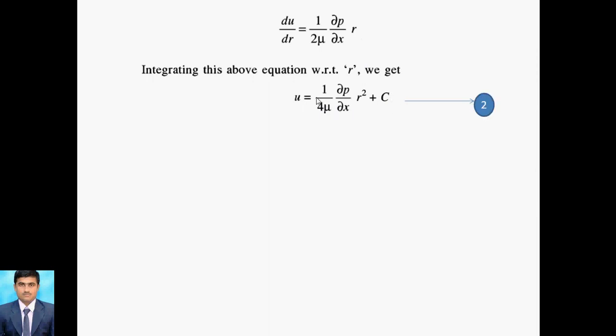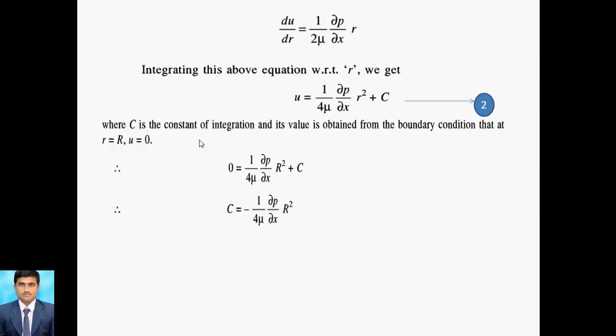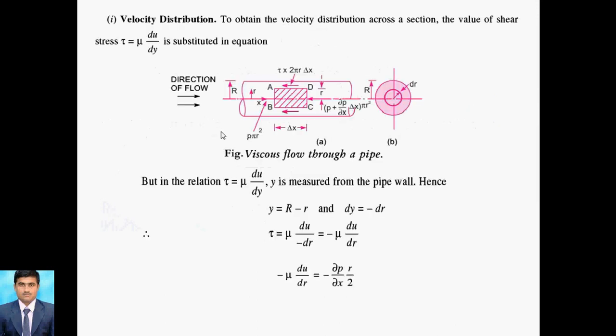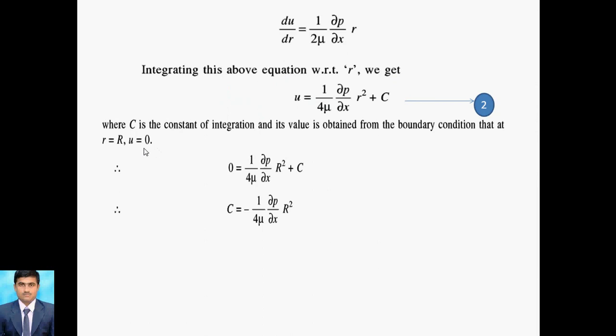So this is equation number 2, an important equation. Here c is the constant of integration. For the boundary condition, looking at the figure, small r becomes capital R and u is equal to 0, because at the wall the velocity is 0. That's why it's called a parabolic curve. So u is 0, small r is compared as capital R, and then we get the value of c and put it in equation number 2 to get the relation.